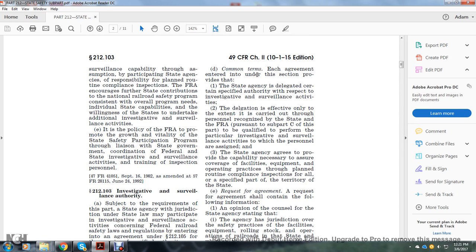D. Common terms. Each agreement entered into under this section provides that: 1. The state agency is delegated certain specified authority with respect to investigation and surveillance activities. 2. The delegation is effective only to the extent it is carried out through personnel required of the state by the FRA pursuant to subpart C of this part to be qualified to perform the particular investigation and surveillance activities to which the personnel are assigned, and 3. The state agency agrees to provide the capability necessary to ensure coverage of facilities, equipment, and operating practices through planned routine compliance inspection for all the specified part or territory of the state.